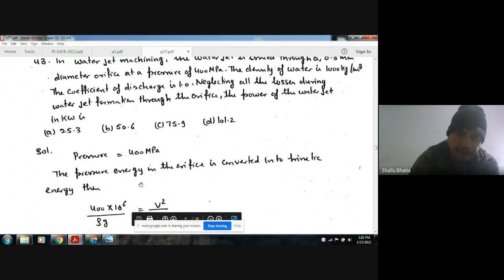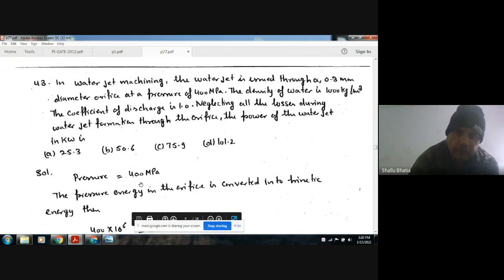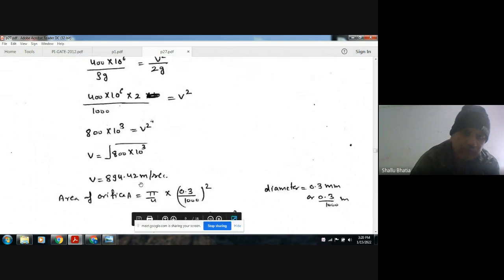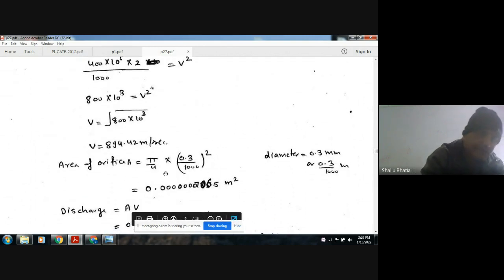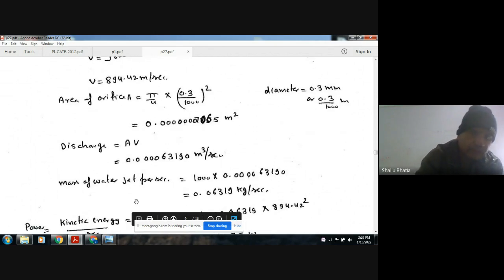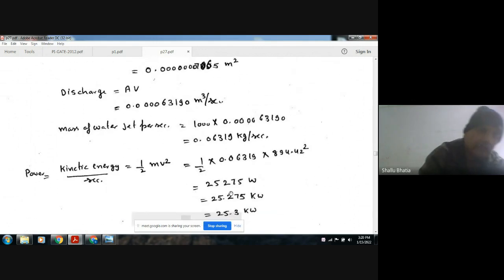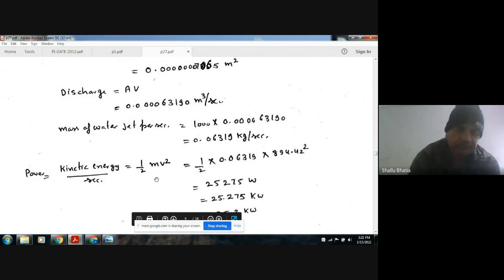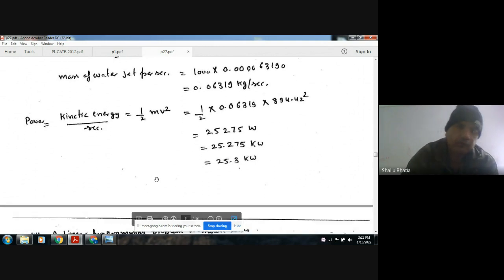As the diameter of the orifice is given, we can find out the area, and the discharge is A times V. The mass flow rate is 1000 into A into V, so that will be 0.0639. And as the velocity is known, we can find out the kinetic energy per second, because mass per second is known. By making some calculation, we have this power as 25.3. So we stop here and we'll come back after.